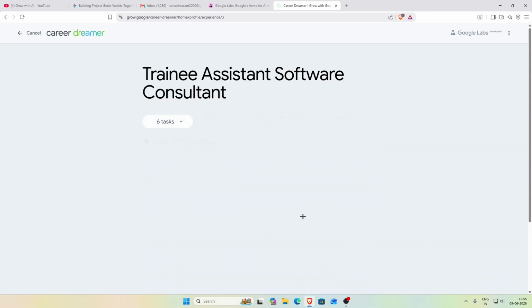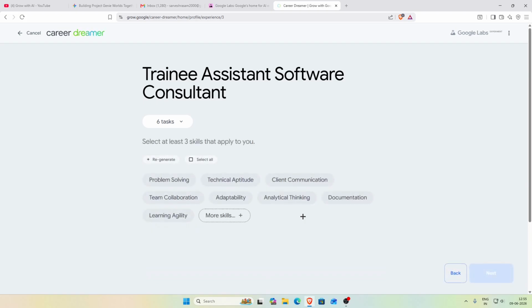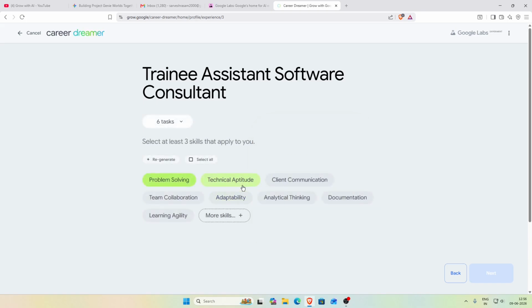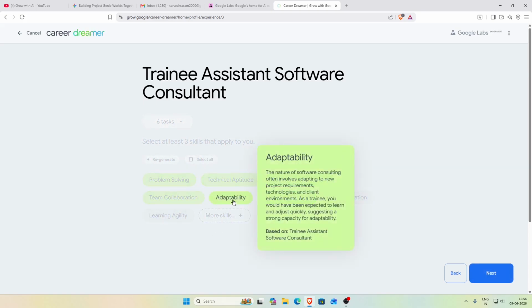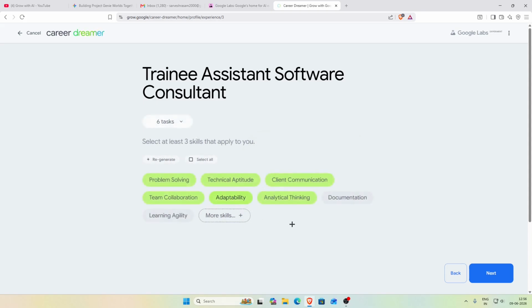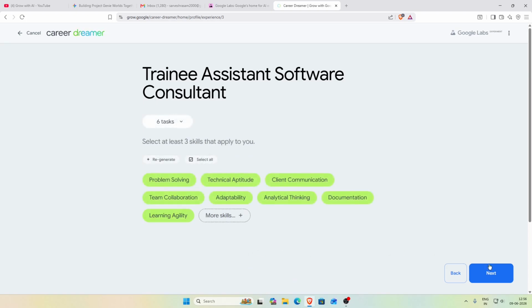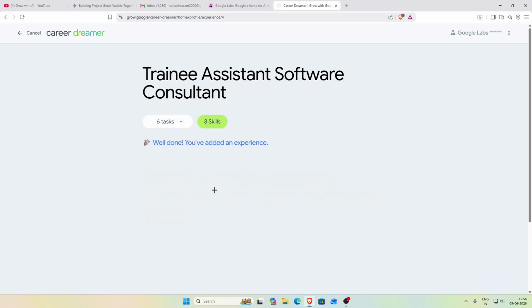Okay, now it's generating insights. Select at least three skills that apply to you. Problem solving, technical aptitude. It's suggesting a foundational understanding of technology and capacity to learn technical concepts. Technical aptitude, client communication, team collaboration, analytical thinking, adaptability, documentation. I did every single skill over here, to be honest with you. Let's click on next.